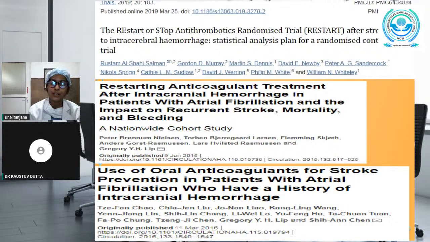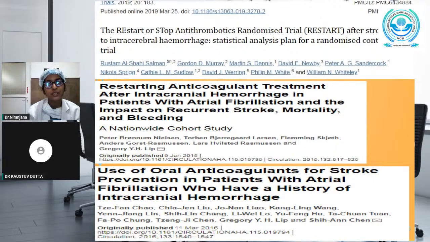So, several randomized studies had proven that non-vitamin K antagonist oral anticoagulants are equivalently effective to warfarin in preventing the risk of thromboembolism, and also had significantly reduced the risk of intracranial hemorrhage.